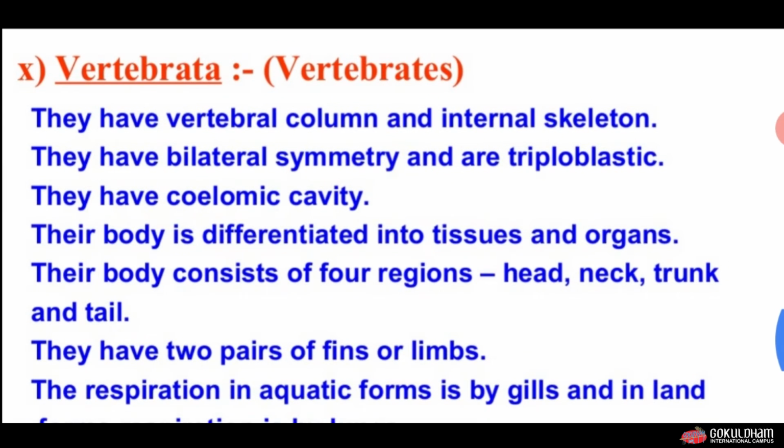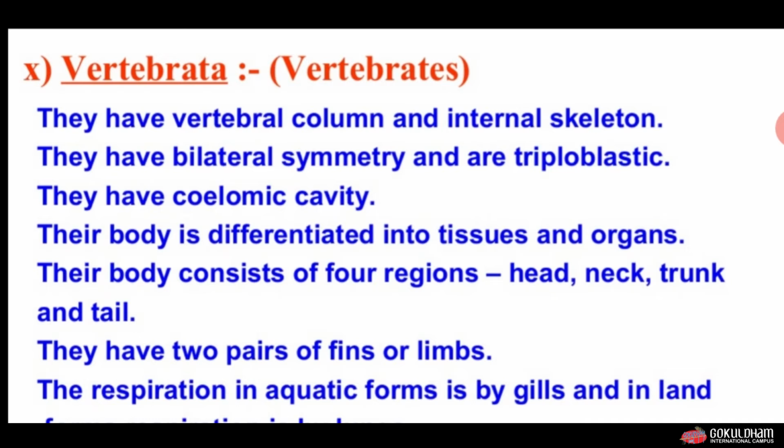Now next group is one of the most important and most highly evolved kinds of organisms, known as Vertebrata, also known as vertebrates. They have a vertebral column and internal skeleton. They have bilateral symmetry and are diploblastic in nature. They have a coelomic cavity in their body. Their body is differentiated into tissues and organs.